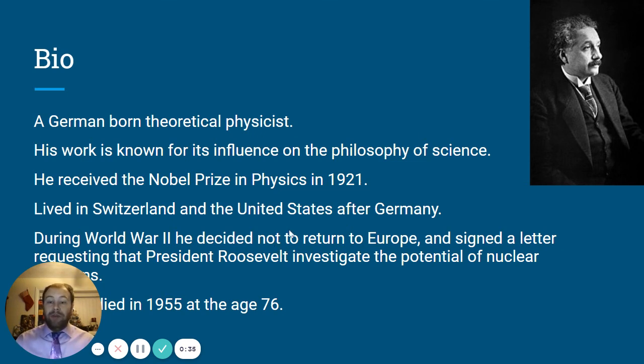Albert Einstein was a German-born physicist, and his work is known for its influence on the philosophy of science, as well as other things, but he definitely contributed in that department as well. He received the Nobel Prize in Physics in 1921, and he lived in Switzerland and the United States after he lived in Germany. During World War II, he leaves Europe and comes to the United States, and he ends up requesting that President Roosevelt investigate the potential of nuclear weapons because he knew that the Germans were working on it. And he ended up dying in 1955 at 76.